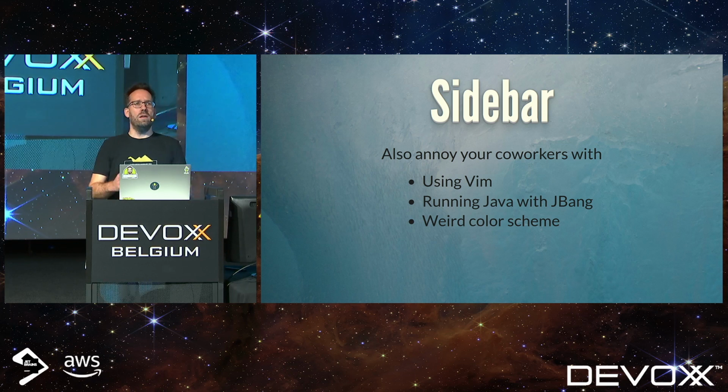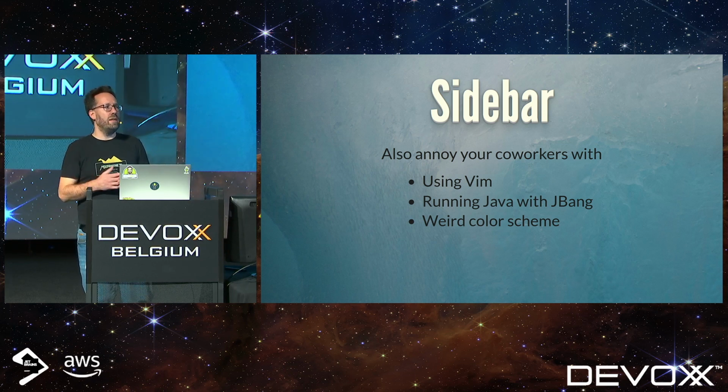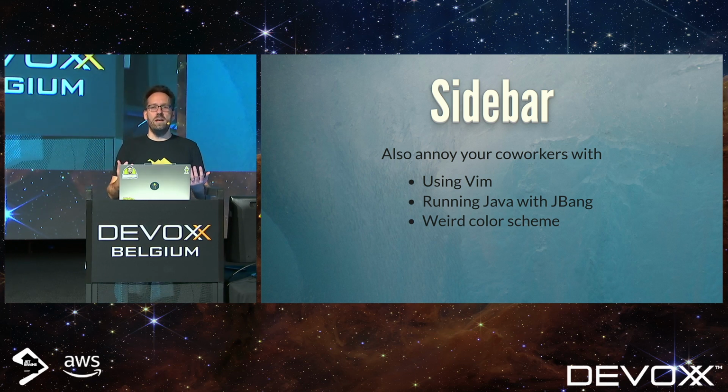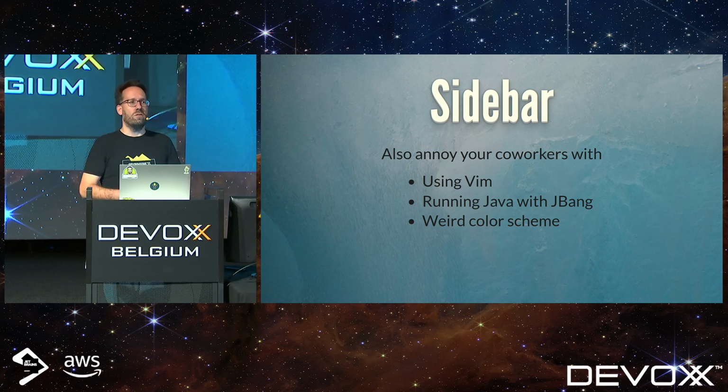And as a sidebar, I am presenting ways to annoy your coworkers. You can also do that with non-code things like I'm doing here, like using Vim, or running your program using JBang instead of using a debugger or an IDE, and having a weird color scheme. That really hinders pair programming efforts, which we all can do again now the corona pandemic is over, I guess.